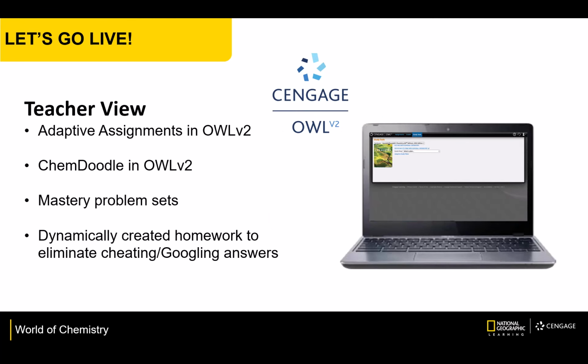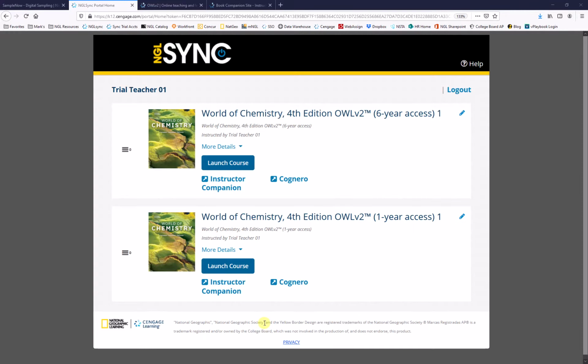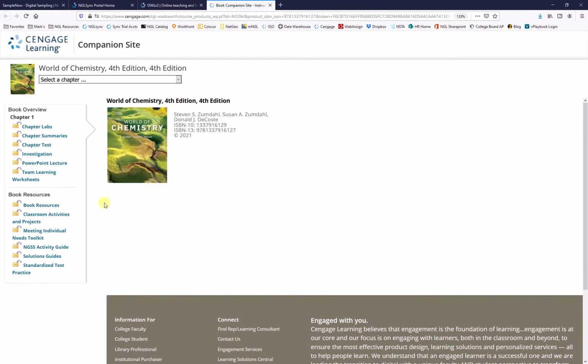We'll now transition into the OWL platform and see a lot of the great multimedia and interactive elements within OWL. You access OWL through our NGL Sync platform. I want to start here because this is the all-important instructor companion site that I mentioned. It looks like this. There are a lot of folders with great resources meeting individual needs for differentiation, that NGSS activity guide. There are test banks as well as PowerPoint lecture tools, and then labs for each chapter. So definitely spend some time in the companion site downloading and reviewing these wonderful additional resources.